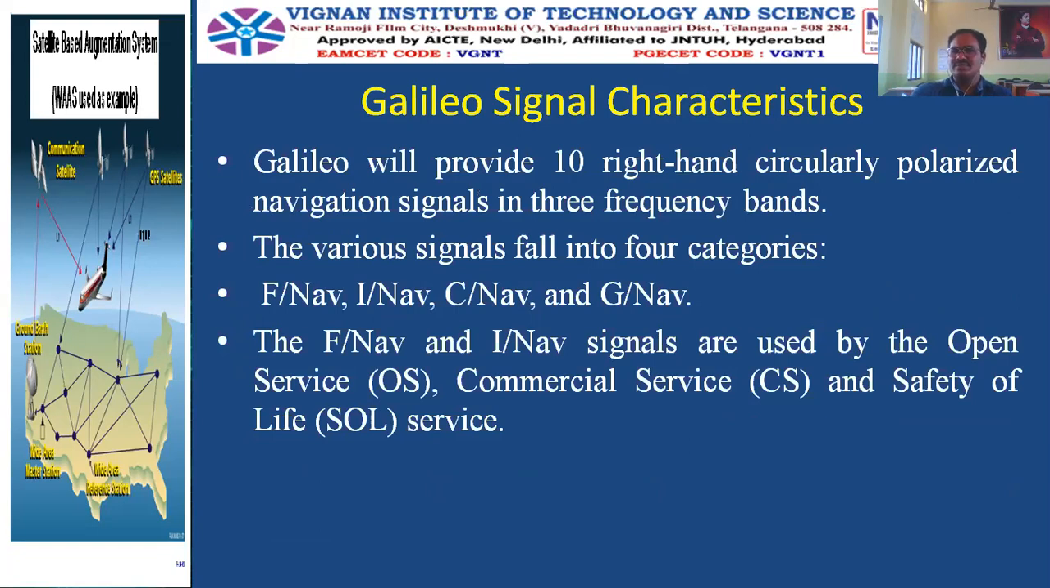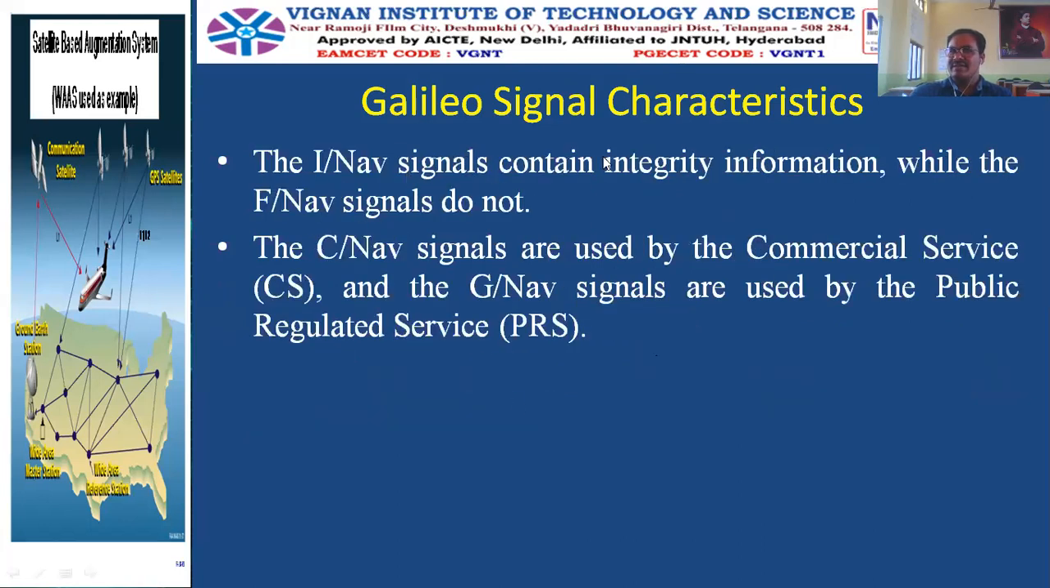So signal characteristics include 4 types of signals: F navigation, I navigation, C navigation, and G navigation. F navigation and I navigation are used by the open service, commercial service, and safety of life service. The I navigation signals contain the integrity information, while the F navigation signals do not. C navigation signals are used by the commercial service, and G navigation signals are used by the PRS, public regulated service. This is all about Galileo.